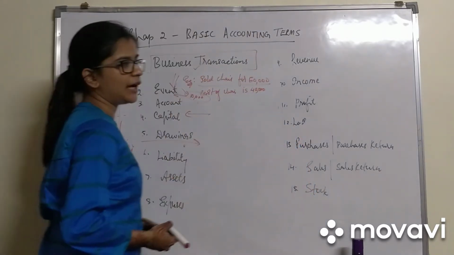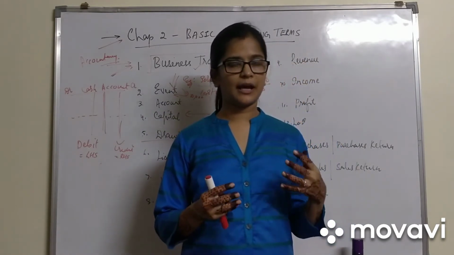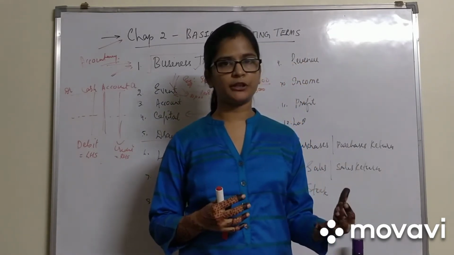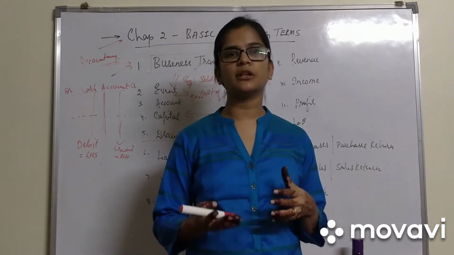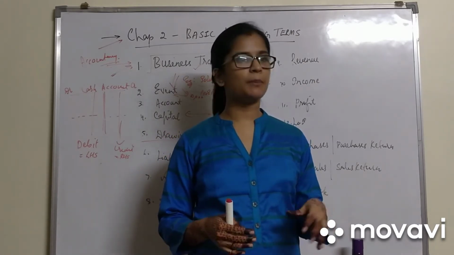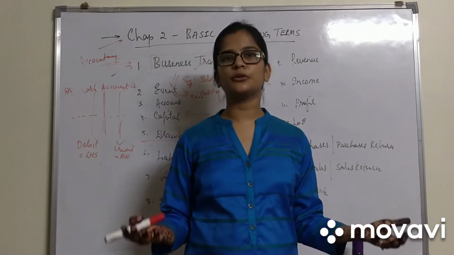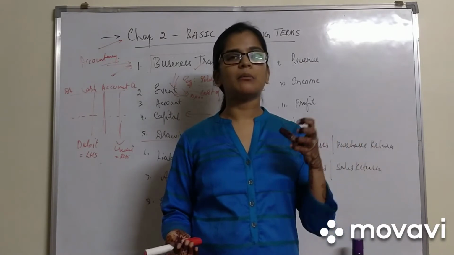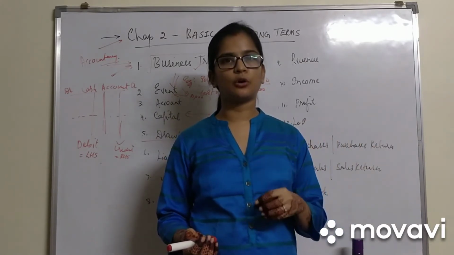Next, the fifth one we have is drawings. What is drawings? Say I have invested a capital of 50,000 in the business and today I would be needing it for my personal use. Personal use can be paying my kids' salary or for any other use. So when I am taking an amount of money from that capital is the drawings.